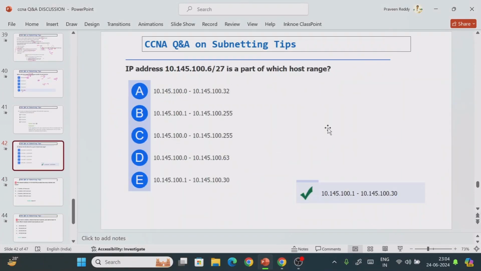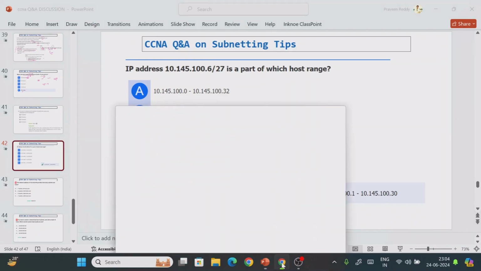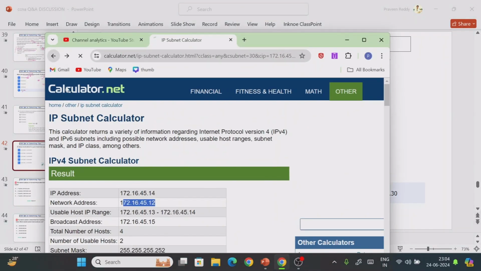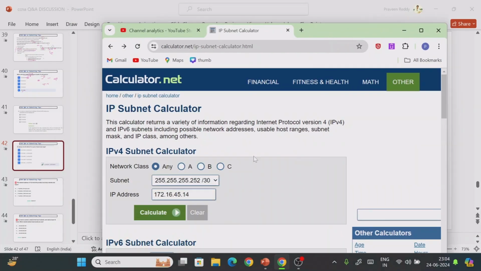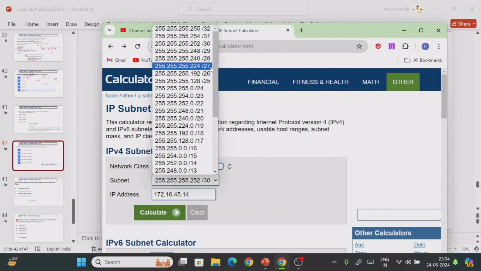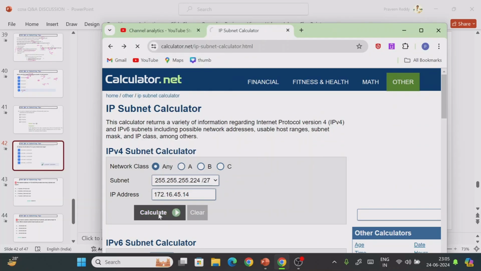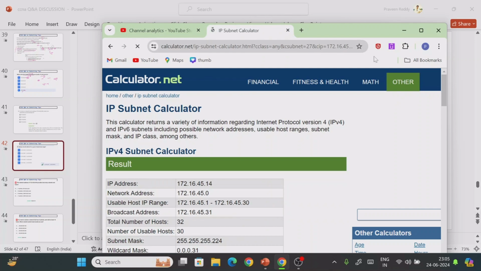So again, you try to find out. What is /27? First you should have an idea about what /27 is. If you don't have the idea, then straight away go to the subnet calculator. So /27, right? Just select this /27, calculate it, and give the IP address as per the given question.